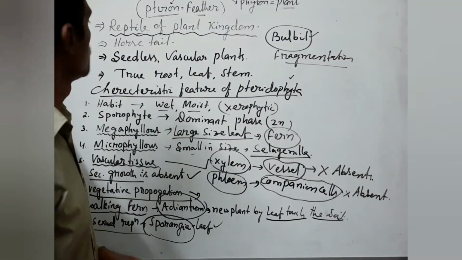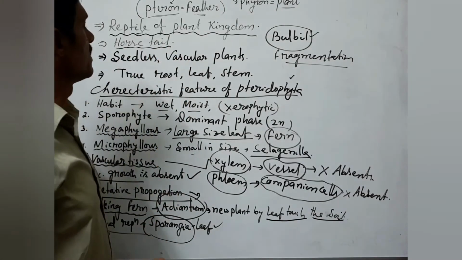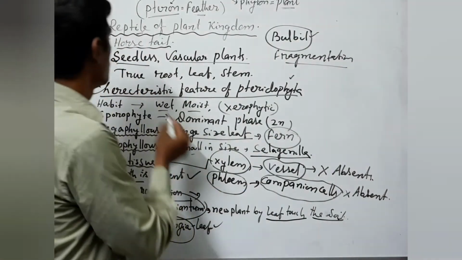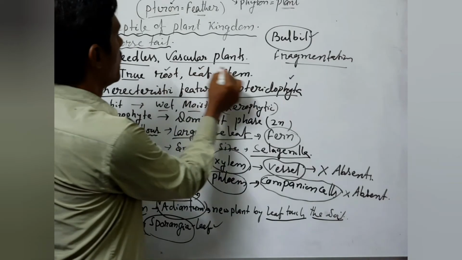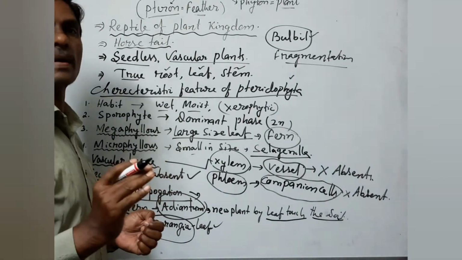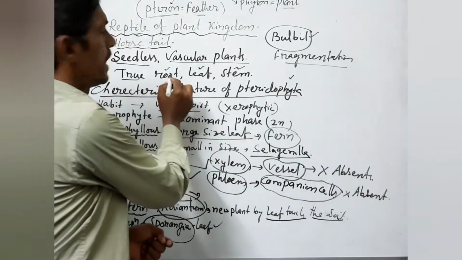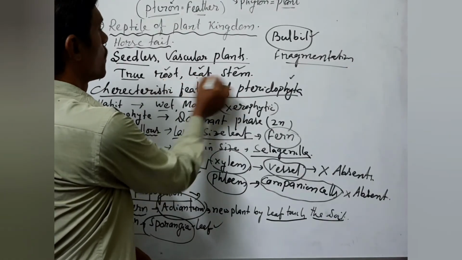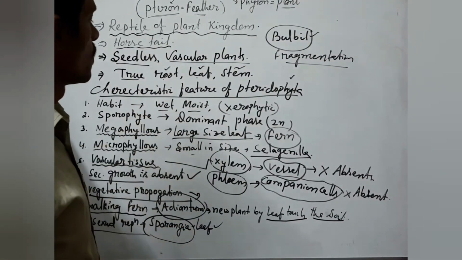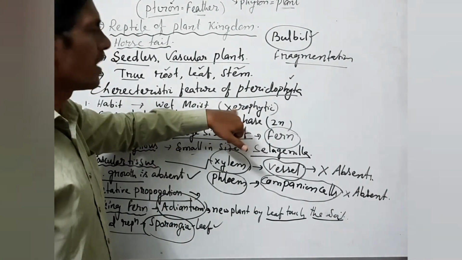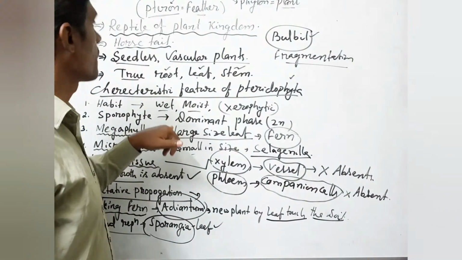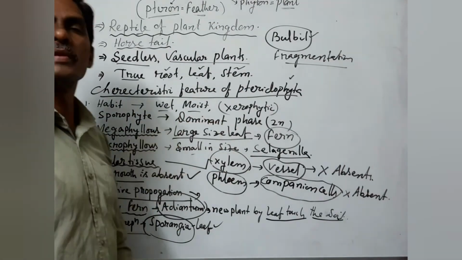It looks like a horsetail-like structure, and these are seedless vascular plants. Seedless vascular plants, and they have true root, leaf, and stem developed. Previously, Bryophyta never produced true root, leaf, and stem. But Pteridophyta is the first land plant which can develop true root, leaf, and stem. Then we come to the characteristic features of the Pteridophyta. Habit: it can grow in wet and moist places, and some Pteridophyta grow as xerophytes. Next is sporophyte. Sporophyte and gametophyte are there, but in Pteridophyta the sporophyte is the dominant phase of the life cycle.